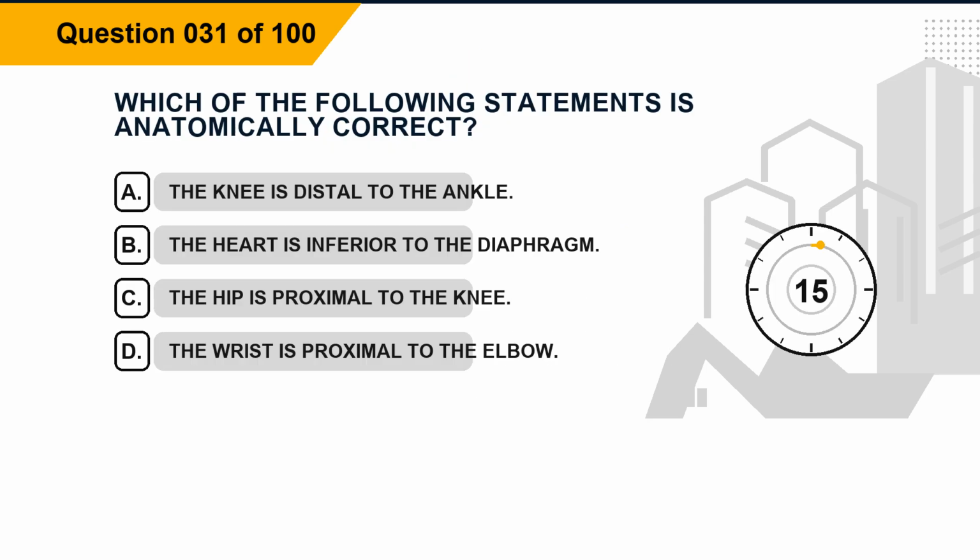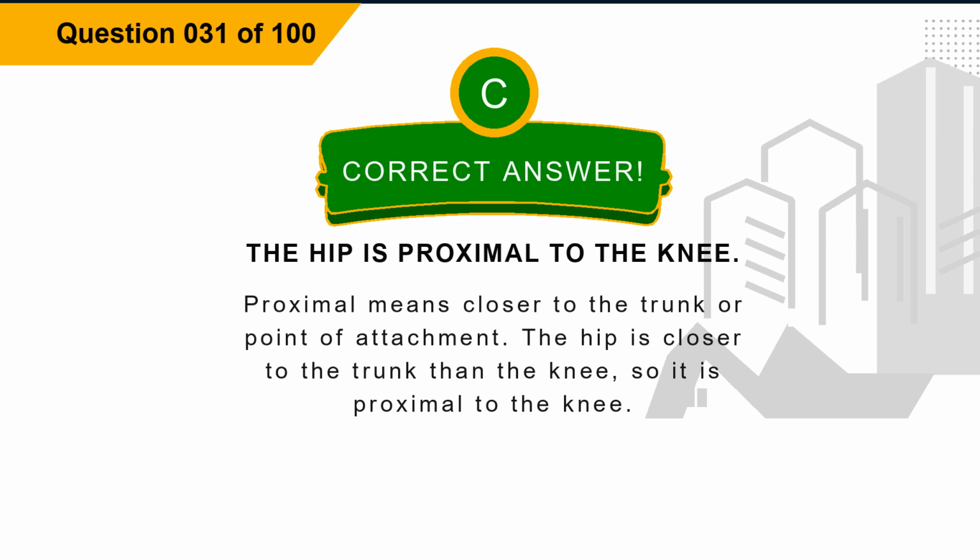Question 31. Which of the following statements is anatomically correct? Option A. The knee is distal to the ankle. Option B. The heart is inferior to the diaphragm. Option C. The hip is proximal to the knee. Option D. The wrist is proximal to the elbow. The correct answer is option C. The hip is proximal to the knee. Explanation. Proximal means closer to the trunk or point of attachment. The hip is closer to the trunk than the knee, so it is proximal to the knee.